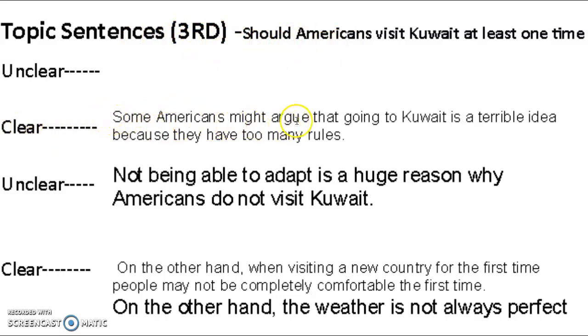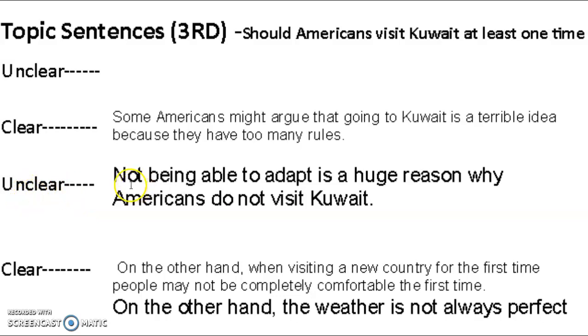Some Americans might argue that going to Kuwait is a terrible idea because they have too many rules. The reason why this is clear is because they're saying some Americans may argue, or some people may think or believe, or whatever synonym you want to use for this. This is telling me that this person was arguing that Americans should visit Kuwait. And in the third paragraph, what you're supposed to be doing is acknowledge the other side. So you're saying that yeah, there are a lot of rules, but this third paragraph should show us why those rules are not a big deal and they still should visit Kuwait.